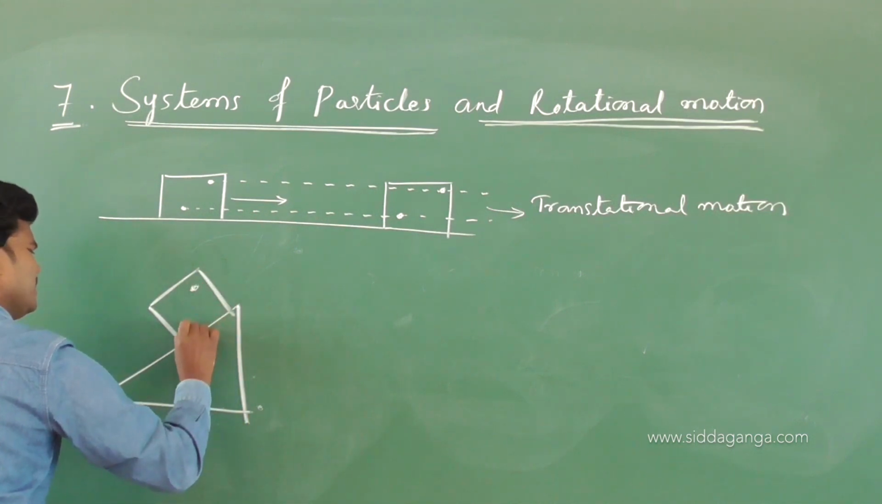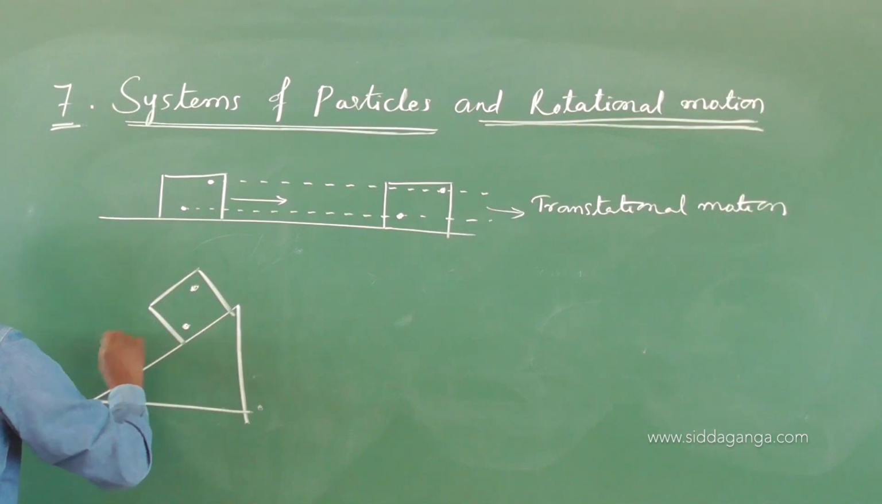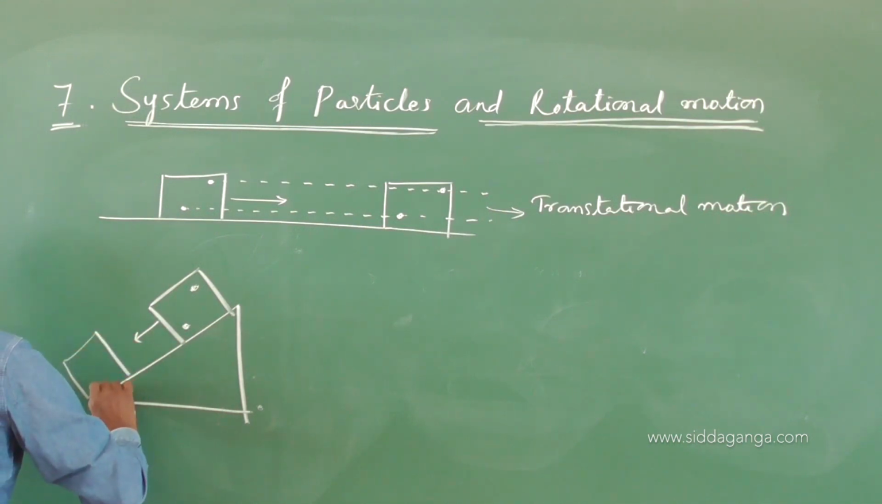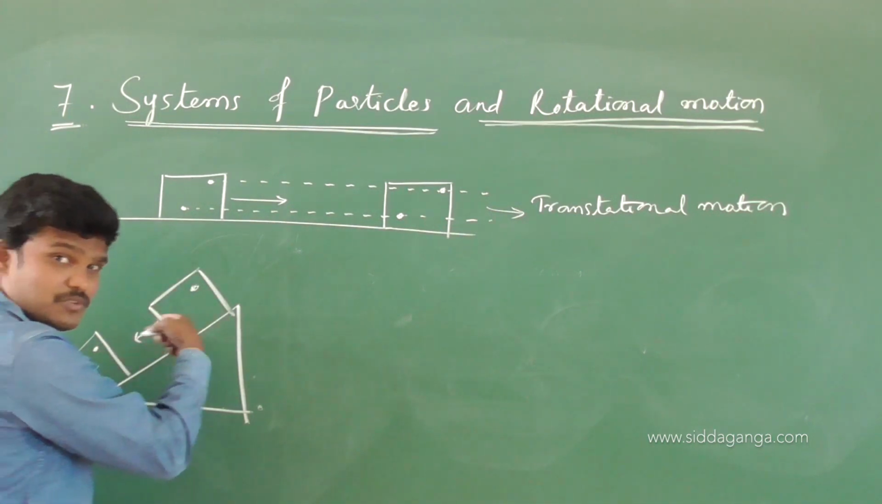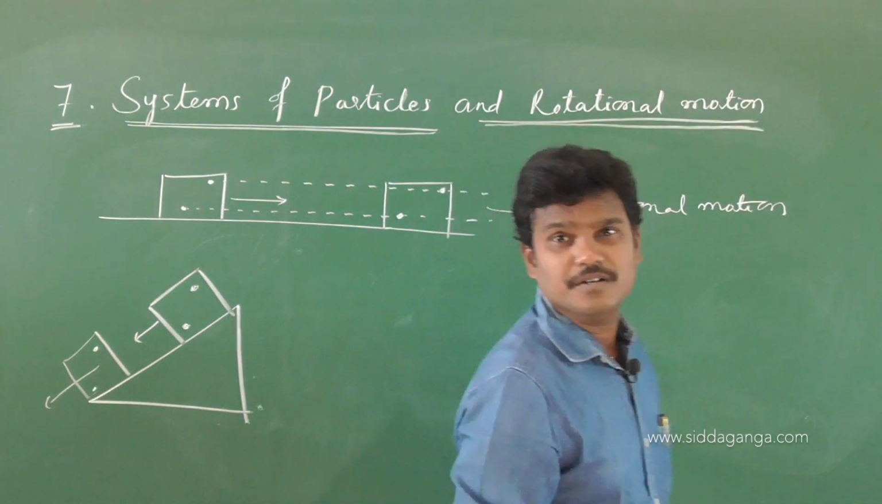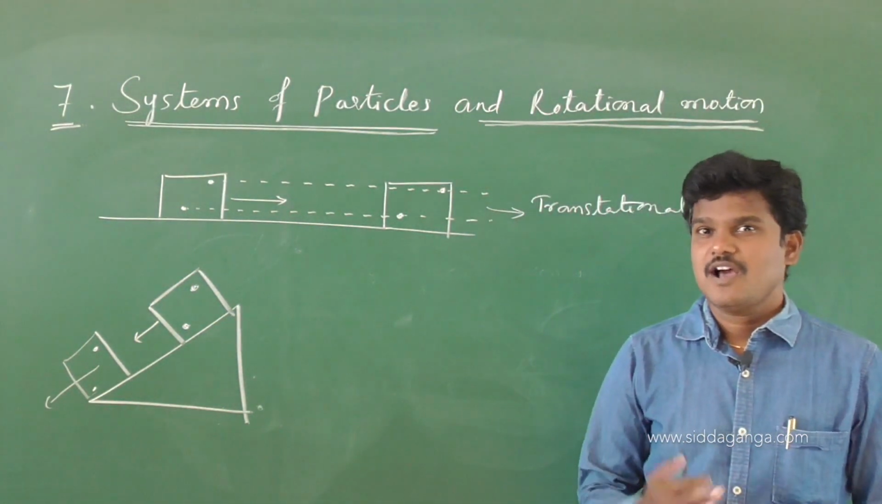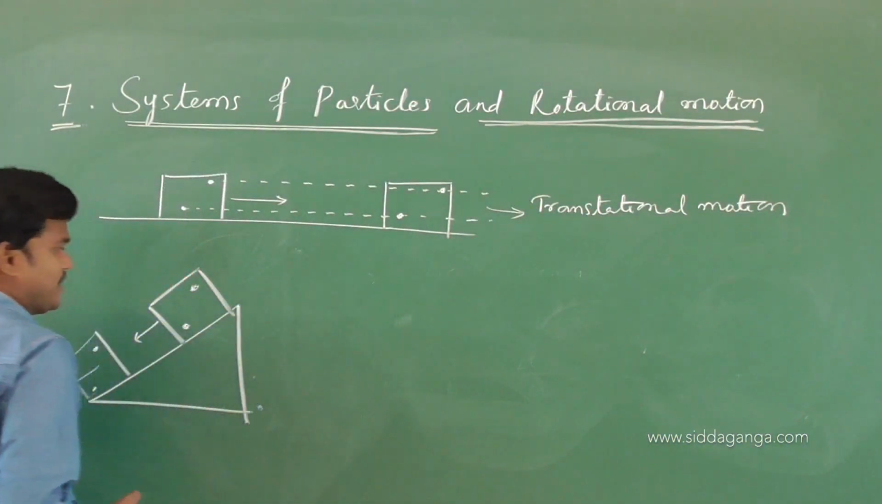See, this is one particle, this is another particle. If it is moving down, the position of the particle remains fixed, and this type of motion is also translational motion. Rigid body has translational motion. And let us see another type of motion of a rigid body.